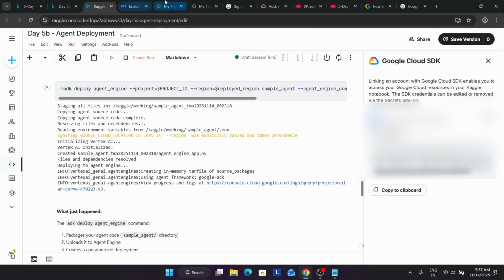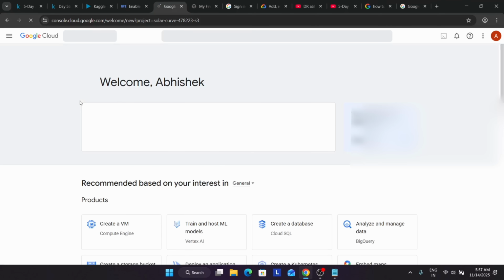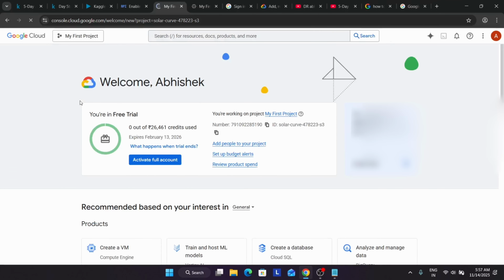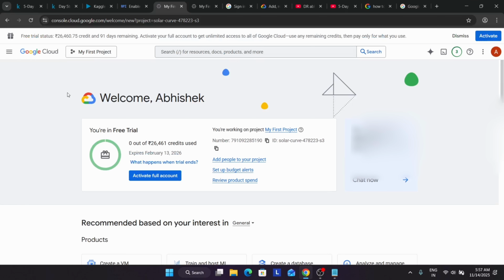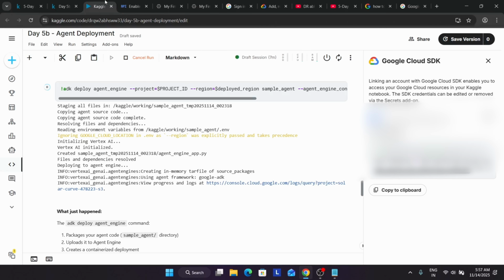So basically, what happens over here is that we have to create an account, and then we have to activate it using a prepayment method. Then only it will work after some time. Otherwise, we will face the same error repeatedly. Okay, so let's come over here and wait for it to get completed. It will take some time again, so wait for it.